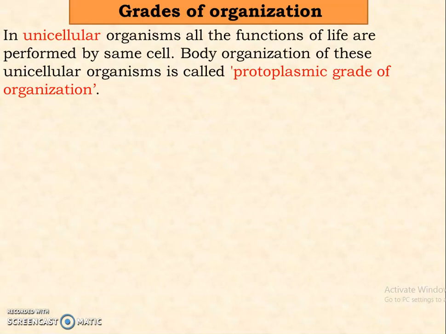Now, in unicellular organisms, as you all know, all the functions of life are performed by a single cell, that is the same cell. So, body organization of these unicellular organisms is called the protoplasmic grade of organization. This is the simplest grade of organization.